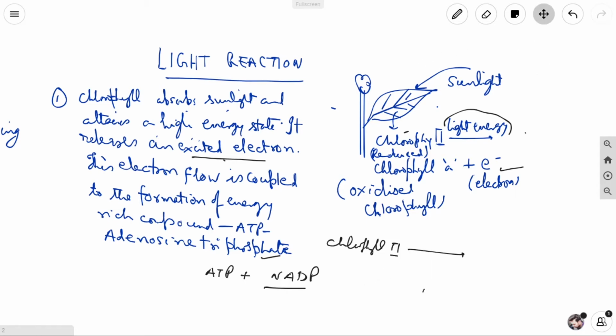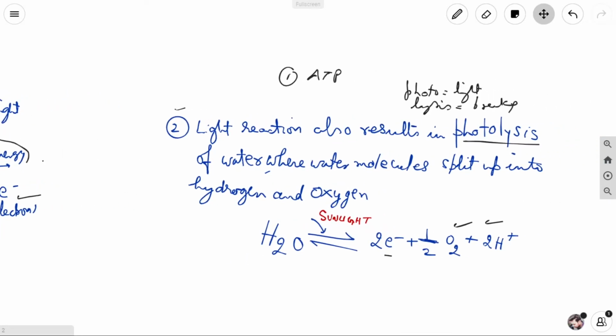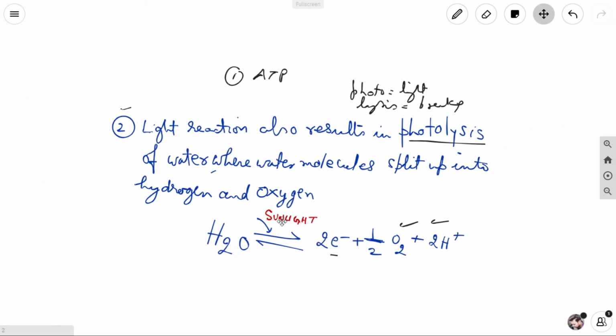Then after that we will go to the photolysis of water during the light reaction. Photo means light, and lysis means breaking. So the light reaction also results in photolysis of water, where water molecules split into hydrogen and oxygen with the release of two electrons. This is called the photolysis of water. Very simple, and this is a very important reaction also, right?